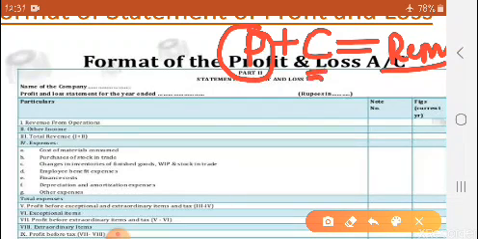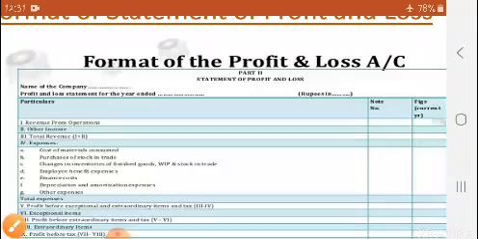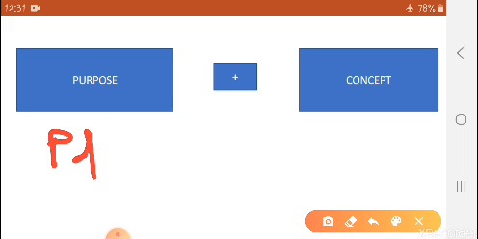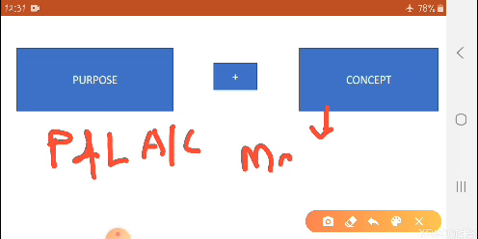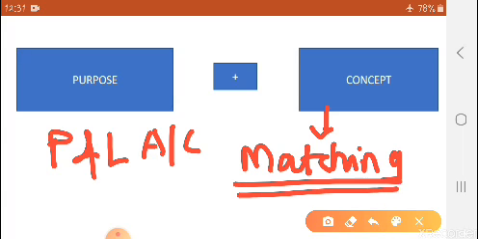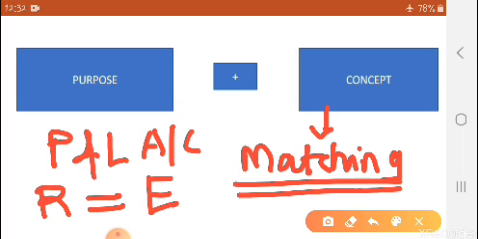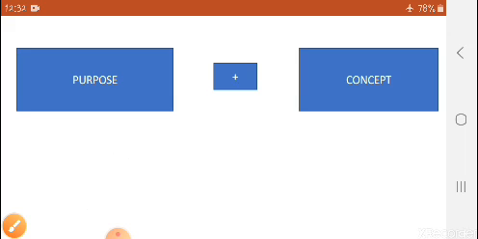And the concept, can you guess what is the concept behind this? So the concept which is used in the profit and loss account is the matching concept. What is the matching concept in accounting? Matching concept means revenues or income is matched with expenses. Okay, revenues and income are matched, so either profit will come or loss will come. Okay, when will the profit come?